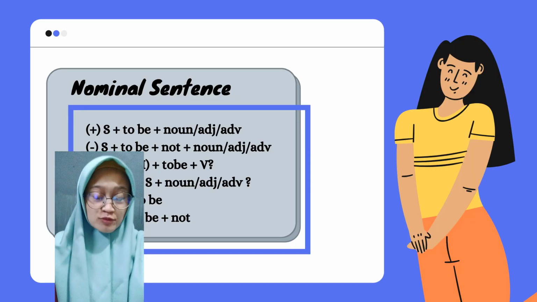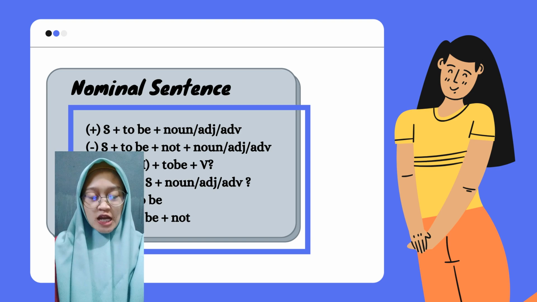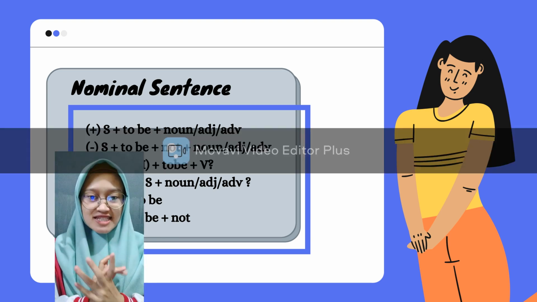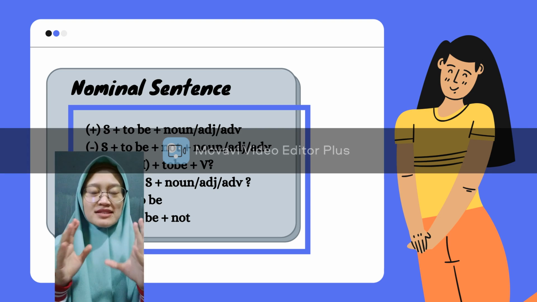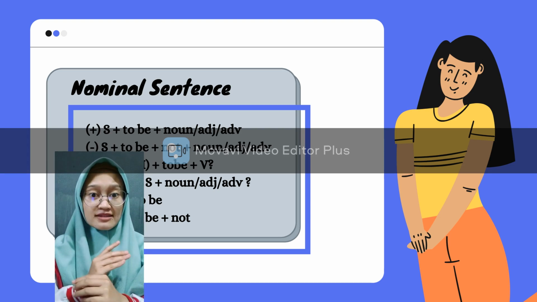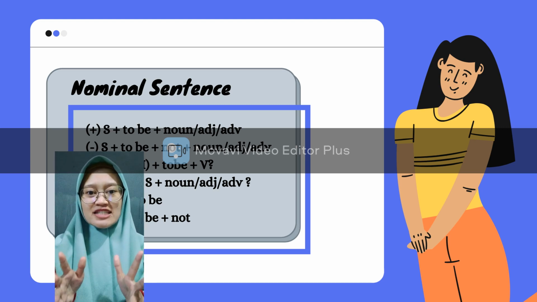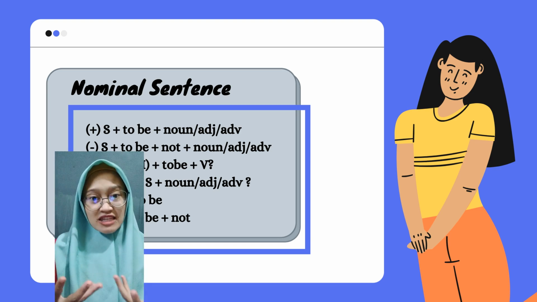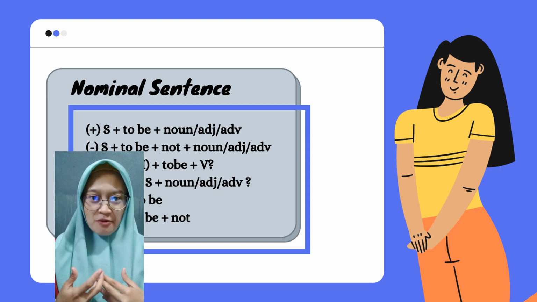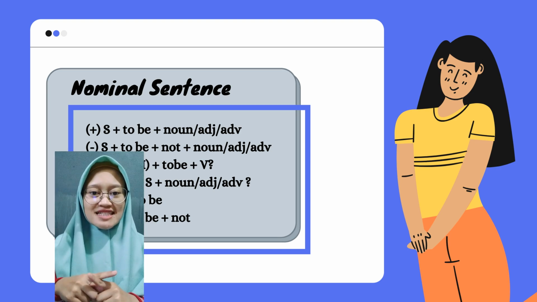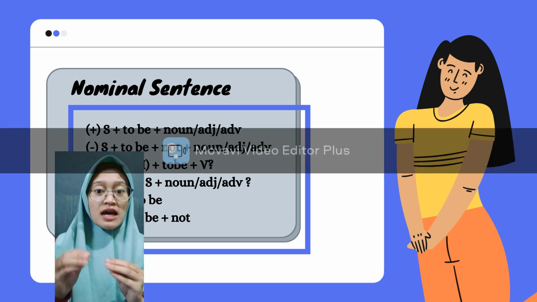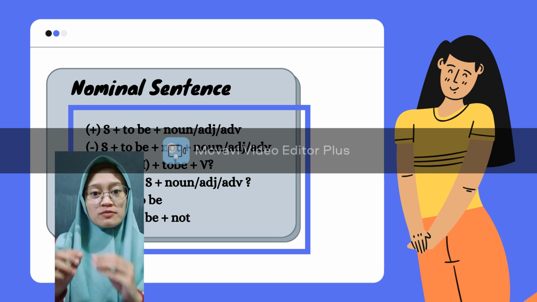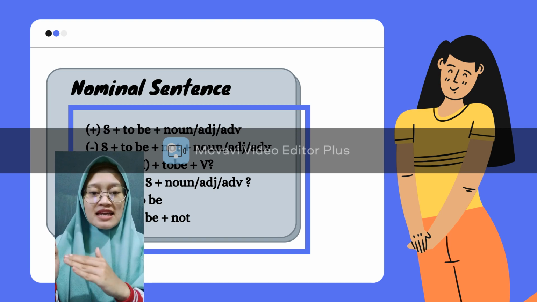And now let's move to the nominal sentence of simple present. In every tense, the nominal sentence is the form of sentence where there is no verb in the sentence. So the sentence consists of a complement. The complement can be a noun or adjective or adverb. And the form for the positive sentence is subject plus to be plus complement. For the negative it is subject plus to be plus not plus complement.